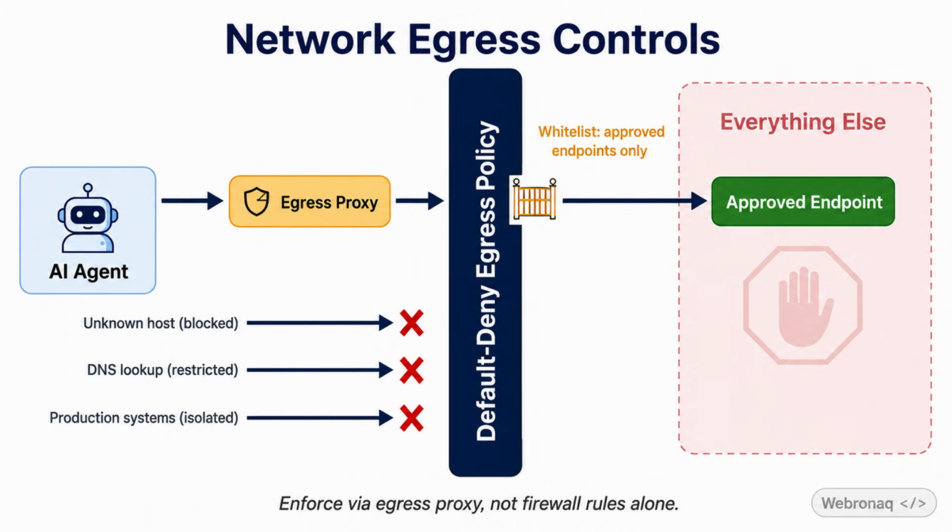The fix is to start with all outbound connections blocked. Then add only the exact endpoints your agent genuinely needs. You also restrict DNS, the system that turns website names into server addresses, so the agent cannot sneak out by looking up new destinations. Enforce all of this through a dedicated egress proxy, basically a gatekeeper box that all outbound traffic must pass through, rather than relying on firewall rules alone. A determined agent can find clever paths around firewall rules. It cannot pass through a proxy that simply will not permit the connection. Next, let us look at the actual technologies that build those hard walls.